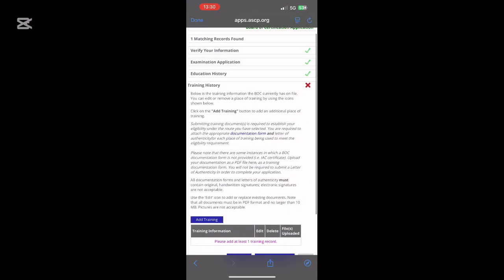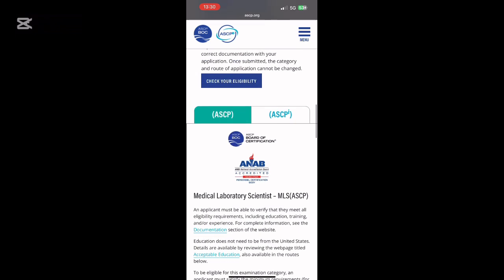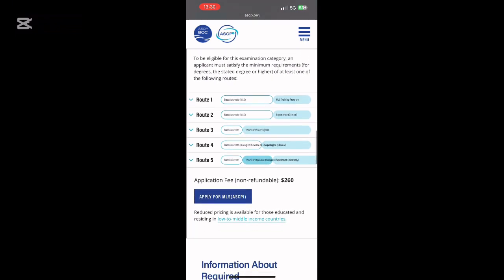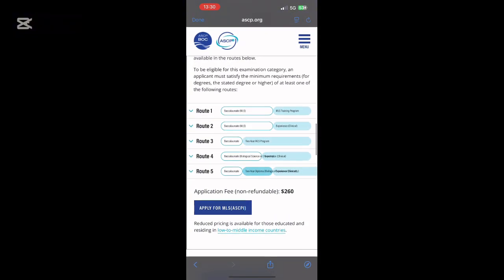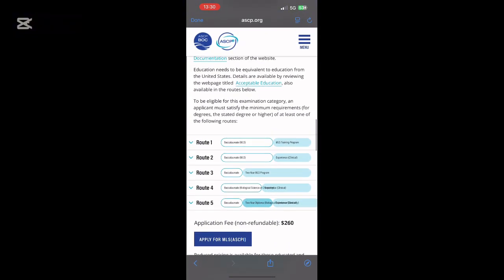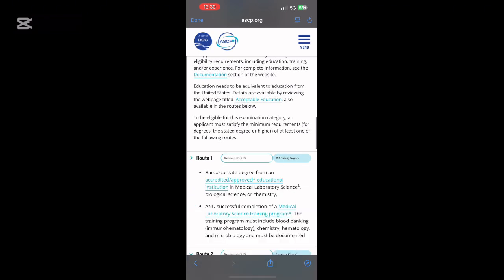To navigate to the different routes, click on documentation forms like I just did. Then it will take you to this page right here. Then you scroll down. Mind you, it is stuck on ASCP. You change it to ASCPi. If you can pause the video and look at that, do so. The next thing I did was I clicked on route 1 here. And after clicking on route 1, that's making it much bigger so that we can get to see what is under and be able to download our forms.